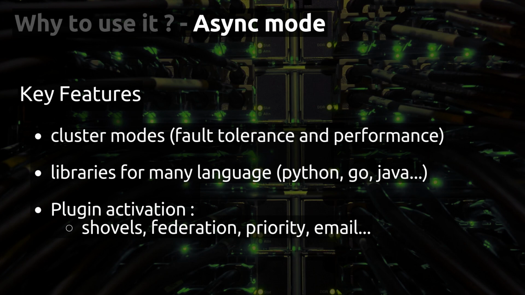You can activate plugins like, for example, Shovels, Federation, Priority, Email, etc. Shovels, for example, is for when you want to connect many clusters or queues in a different RabbitMQ cluster; you can do it with Shovels. So we will see it in the next video.